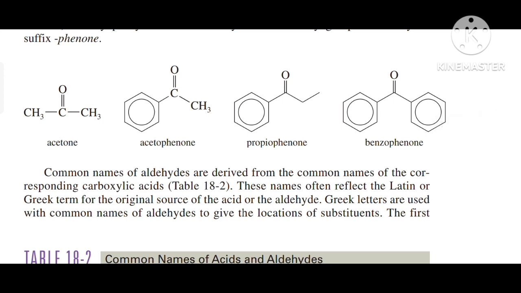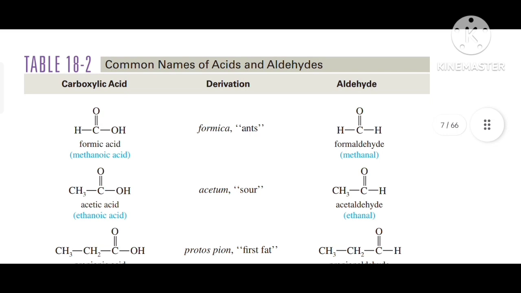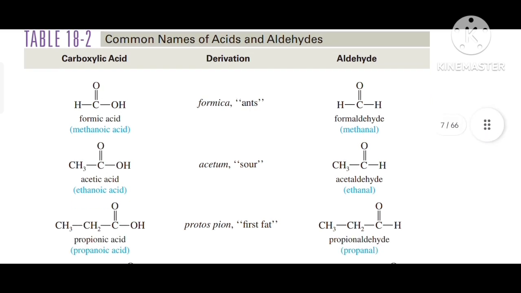Common names of aldehydes are derived from the common names of the corresponding carboxylic acids, which are given in Table 8-2. These names often reflect the Latin or Greek term for the original source of the acid or the aldehyde. Greek letters are used with common names of aldehydes to give the location of substituents. So in this table there are some common names of acids and aldehydes.